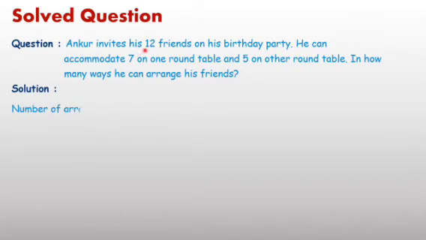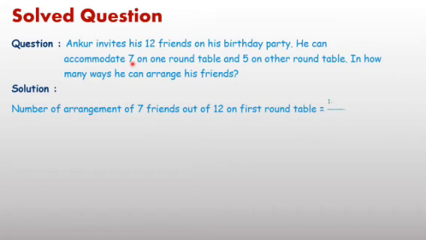Total number of friends is 12. On the first table there are 7 chairs, meaning there are 7 students. Therefore, directly you can apply the formula. The number of arrangements of 7 friends on the first table equals 12P7 upon 7. The value of 12P7 means 1 upon 7 into factorial 12 upon factorial 12 minus 7, equal to 1 upon 7 into factorial 12 upon factorial 5.